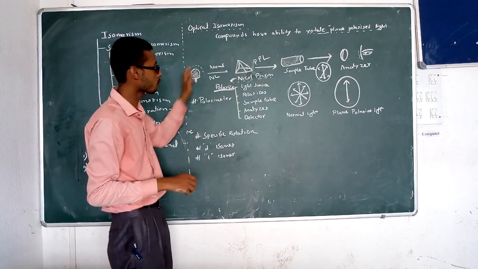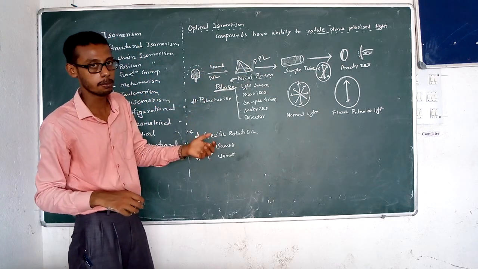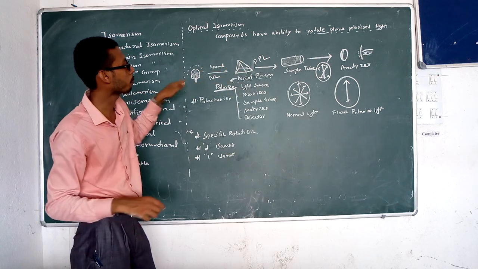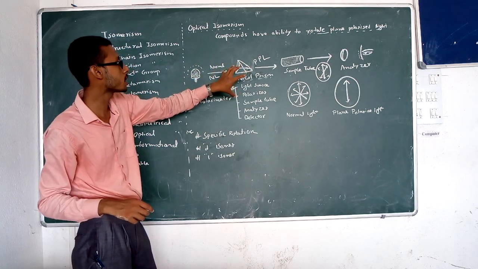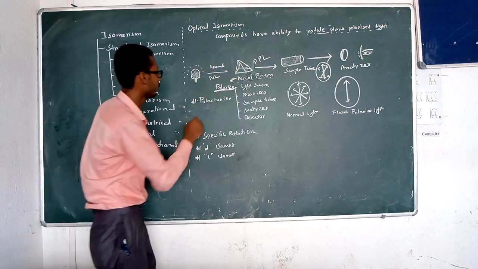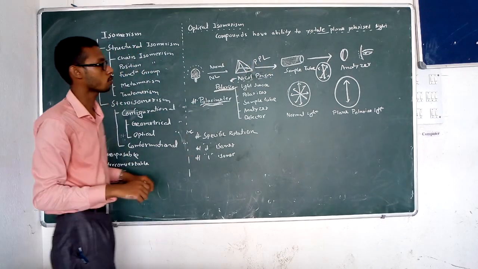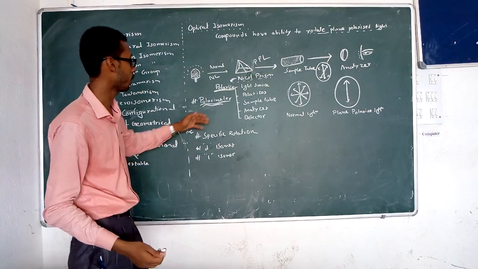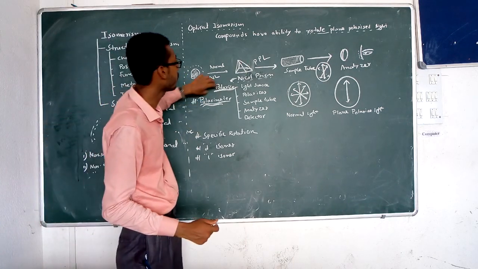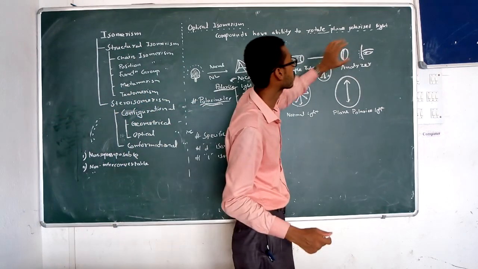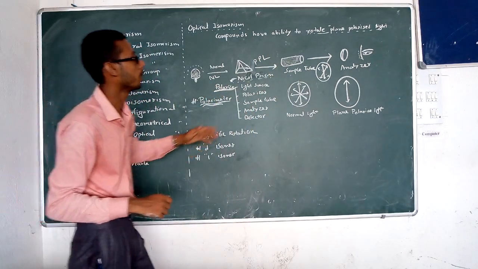The polarimeter is the name of the instrument where this whole process occurs to measure the optical activity of any optically active compound.